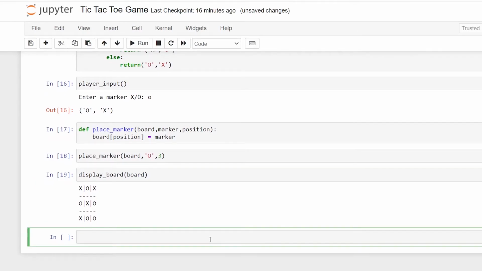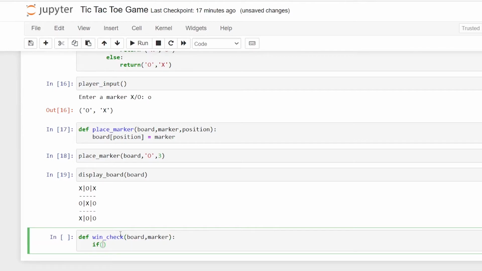And now we are going to write a function that takes in a board and checks if that marker has won or not. So if X's are aligned in the first row, X wins. So we are taking a marker to check whether the respective marker, whether X or O, has won or not. So let's define a function, win check, and we check the board and marker.